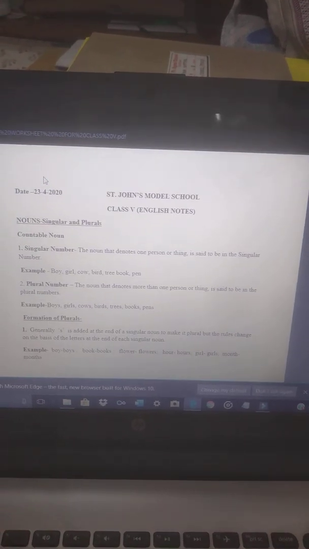A noun that denotes one person or thing is said to be in the singular number. For example: boy, girl, cow, bird, tree, book, pen. These words refer to one thing only.